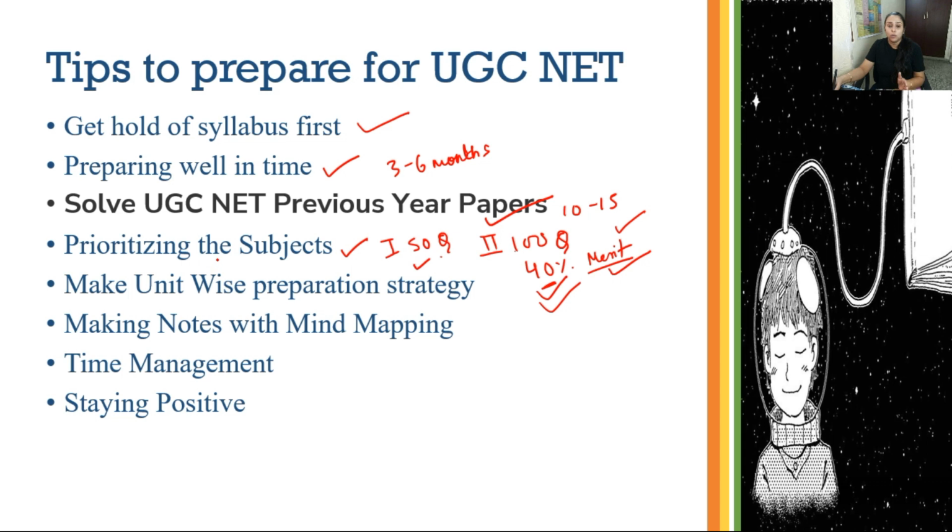Then next, when you are planning for the UGC NET, you should also plan a strategy unit wise. Whatever number of units are there, you should prepare a strategy that within the time frame, with the available resources, how will you prepare for that particular exam, and which unit should be given what focus.